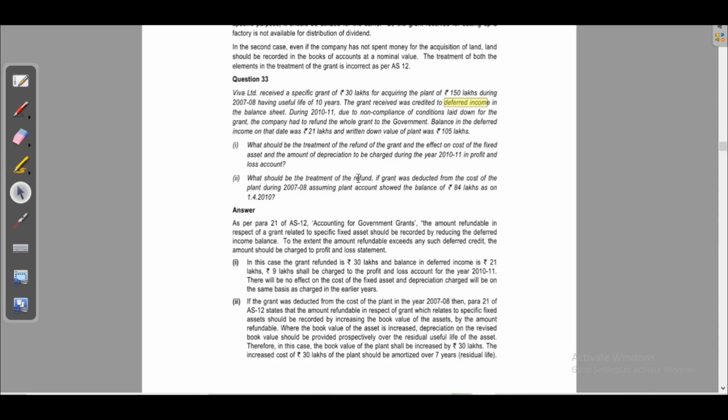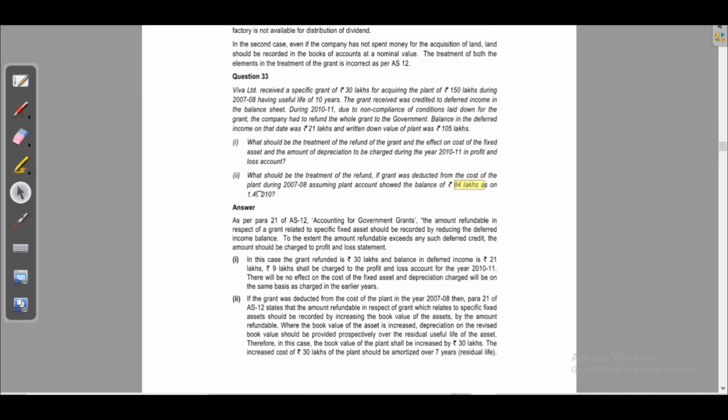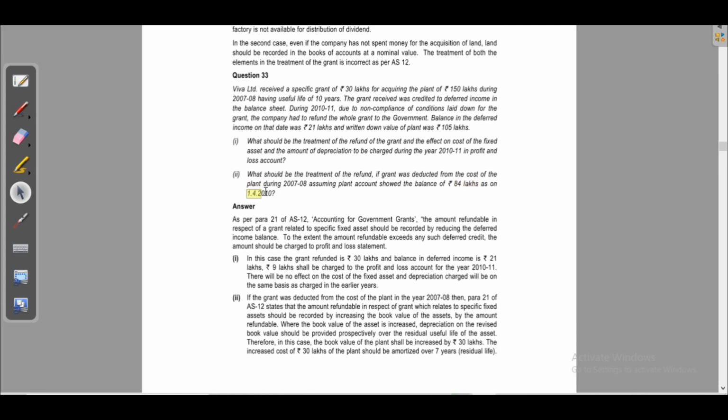What should be the treatment of the refund if grant was deducted from the cost of plant? That means as per net method, it is asking, during 2007-8, assuming plant account showed the balance of 84 lakhs as on 1/4/2010. That means plant value will increase if it was deducted from the cost of plant. Now we will see the solution.